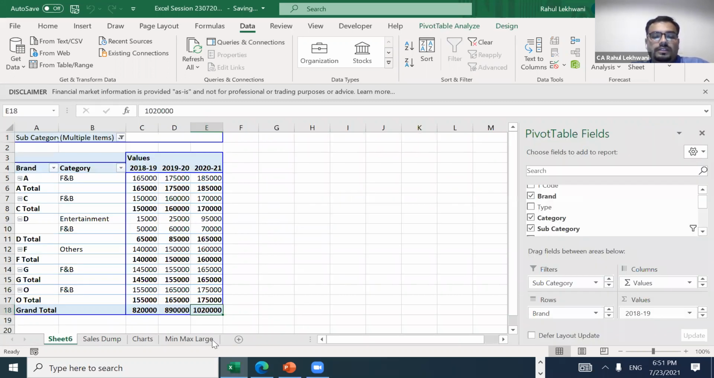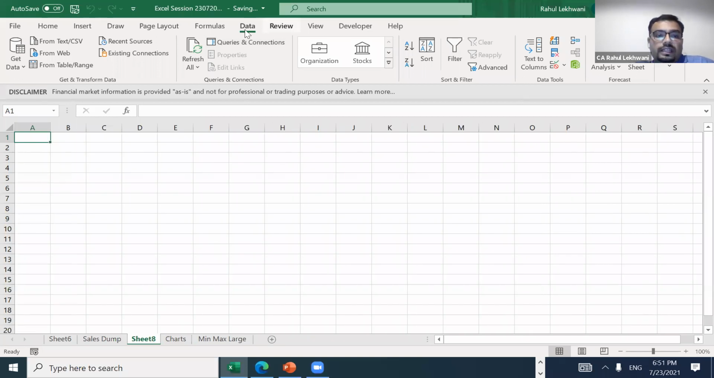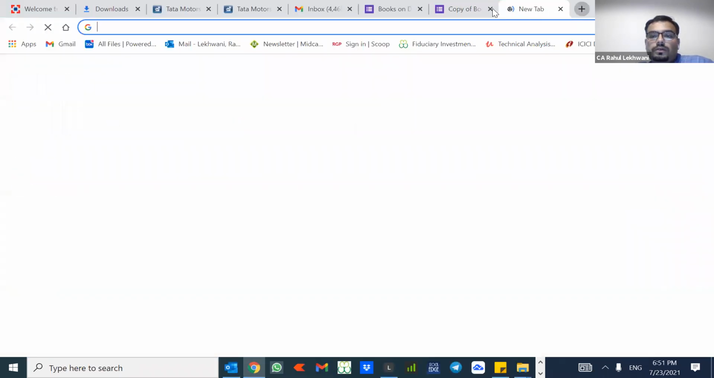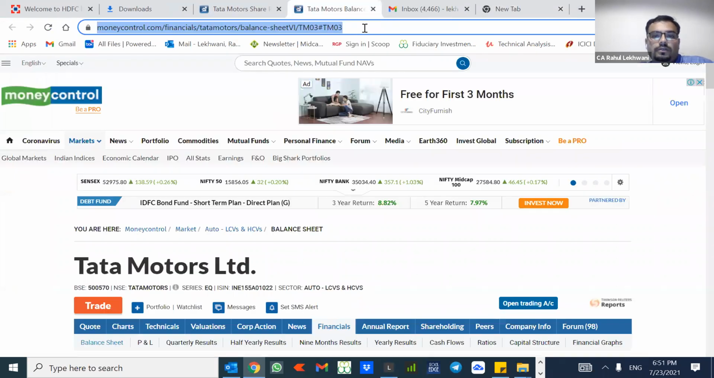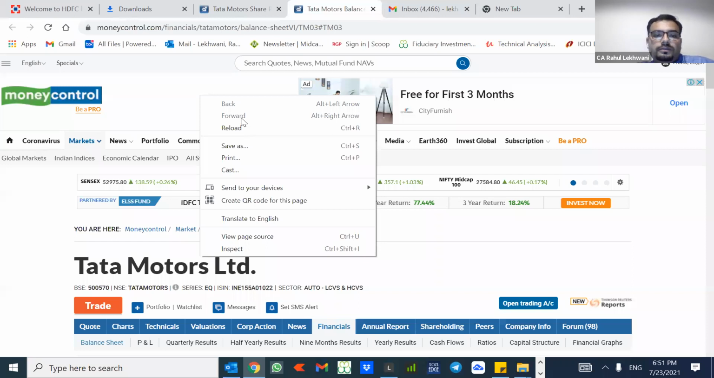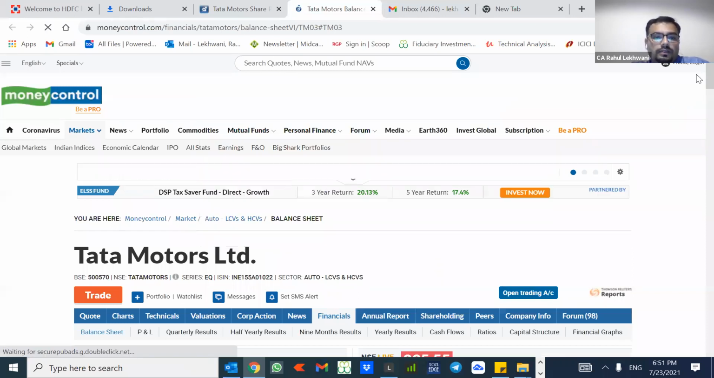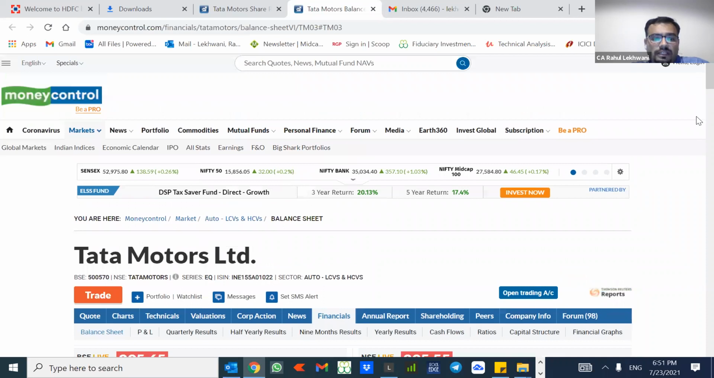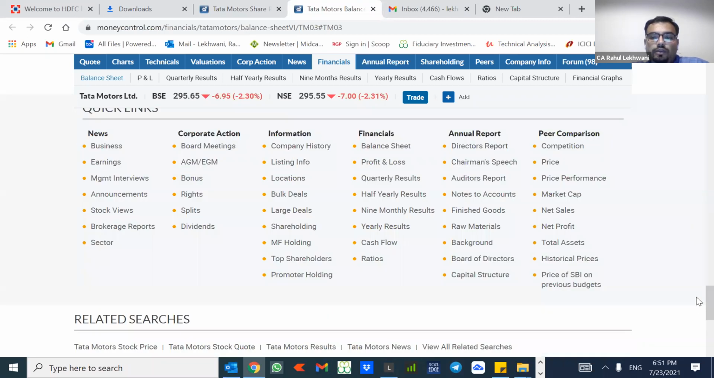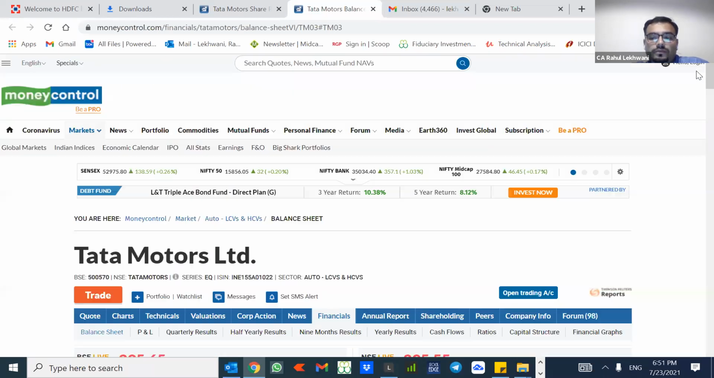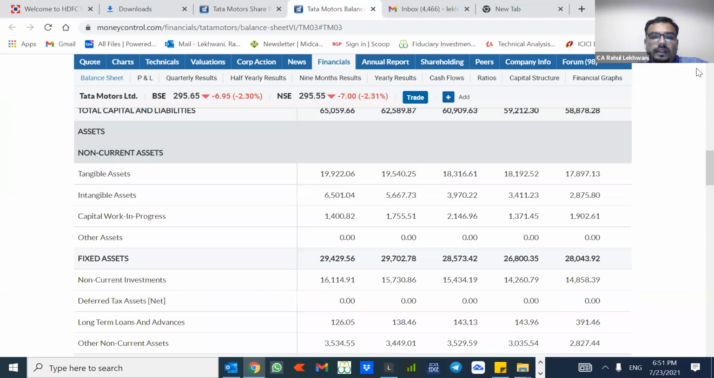And one more important thing, which is quite a unique thing, is to take the data from the web, right? So suppose I go onto some website. I'll just reload this. See, Tata Motors is there. Okay. From Moneycontrol, I want the balance sheet. This is the balance sheet of Tata Motors. I want all these figures to come into the Excel file.